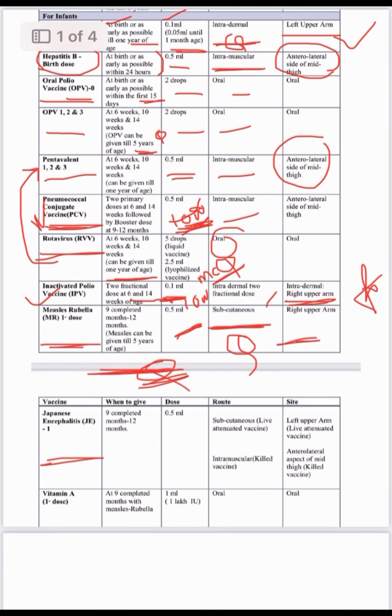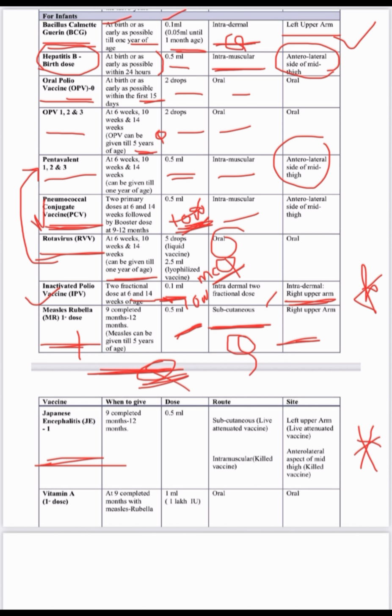Two are left arm vaccines and two are right arm vaccines: one intradermal and two subcutaneous. The two subcutaneous vaccines are Japanese encephalitis and MR. Remember, Japanese people are left-handed, and MR is right.